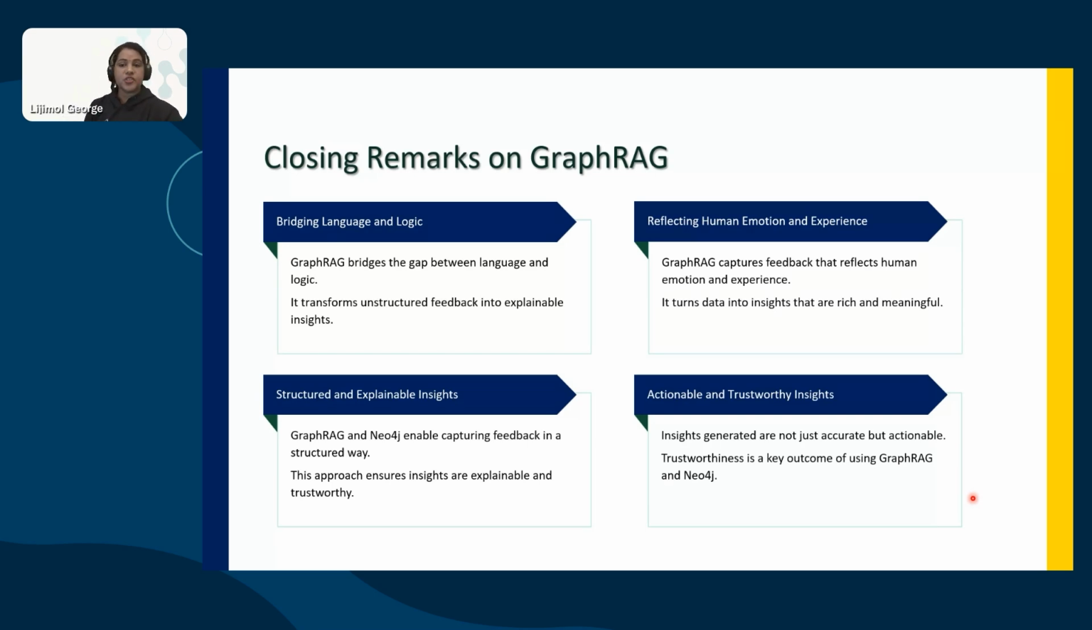Closing remark. GraphRAG bridges the gap between language and logic. It provides feedback that reflects human emotions and experiences. It turns data into insights that are rich and meaningful. This approach ensures insights are explainable and trustworthy. Passenger feedback is not just data, it's emotion, experience, and trust that we can explore through GraphRAG.